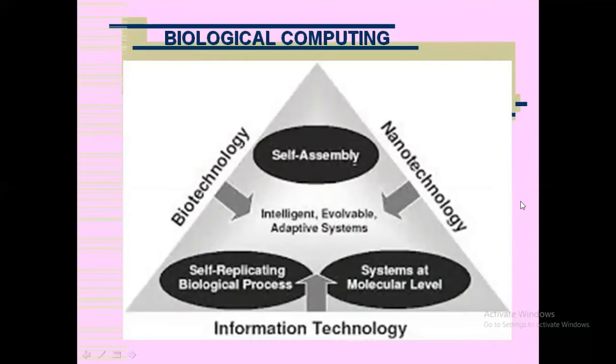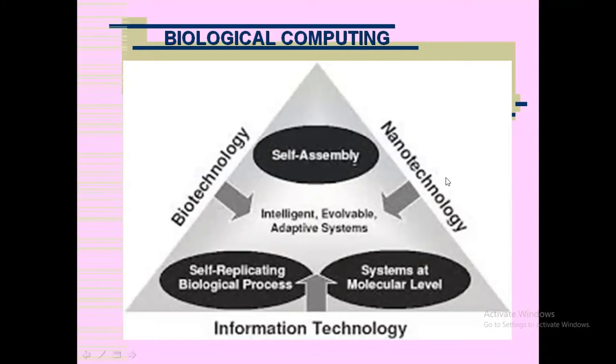So biological computing. What is this biological computing? How to use the biological concept in computers? So that is called biological computing. So for biological computing you need three important disciplines. One side you need technology, that is biotechnology, where the biological concepts are taken. On the other side, nanotechnology is also added here, because nanoparticles are going to play a very important role. So the role of nanotechnology is important here.